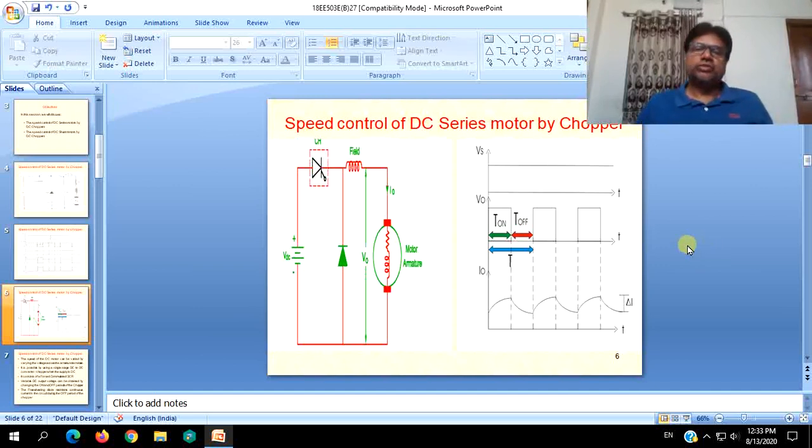In the last two sessions, we have discussed the speed control of DC motors, particularly when the supply is AC as well as DC, and in the next session we will discuss the speed control aspects of AC motors using converters. Thank you.